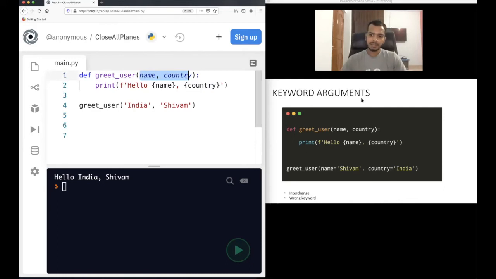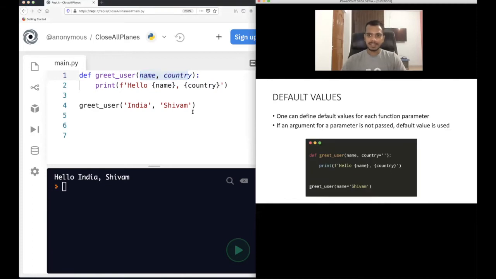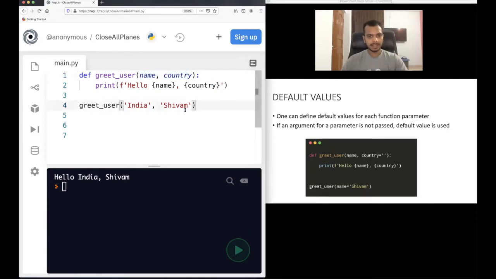Next one is default values. Let me just do one thing. Let's say sometimes you do not want to pass country. In some cases, you do not want to pass the country. In some cases, you want to. And in the cases where you do not pass country, it should be just blank. And how can we achieve this? So there is a concept of default values, country equal to this. So what we are doing here is we are basically defining country equal to blank, I mean an empty string. That means nothing is stored in country. And let's see what happens if you do not pass this.